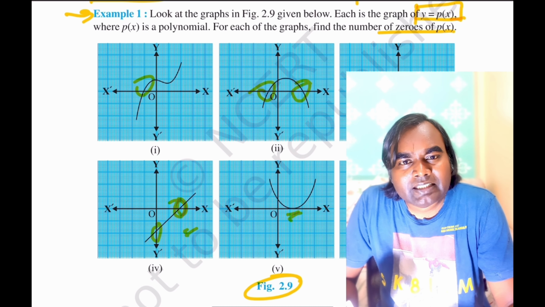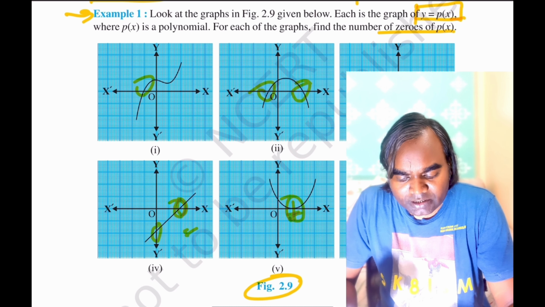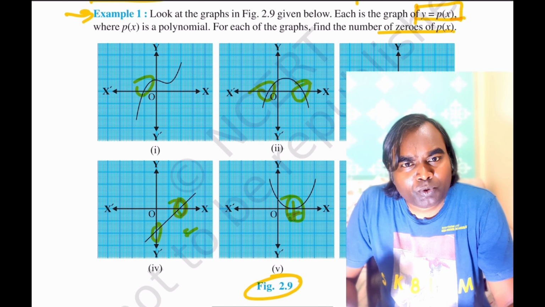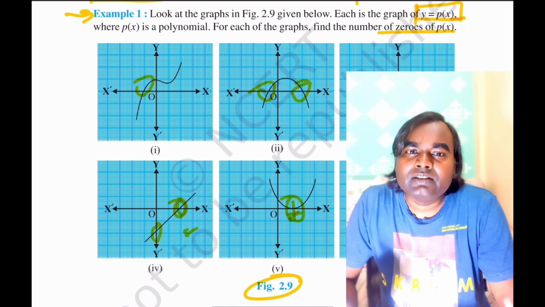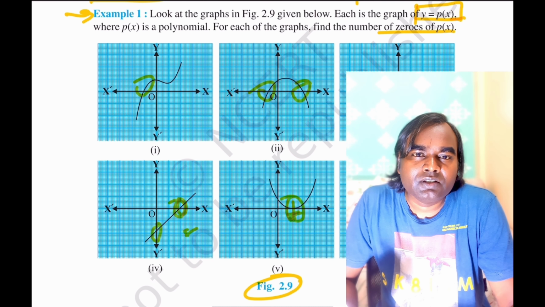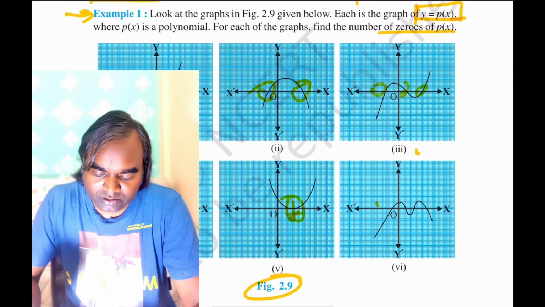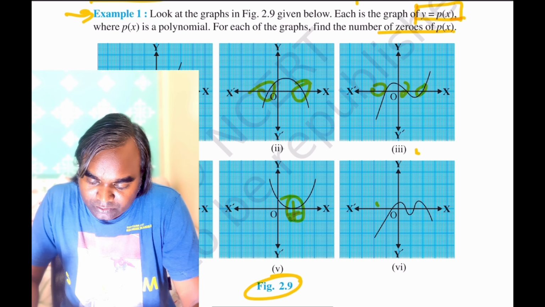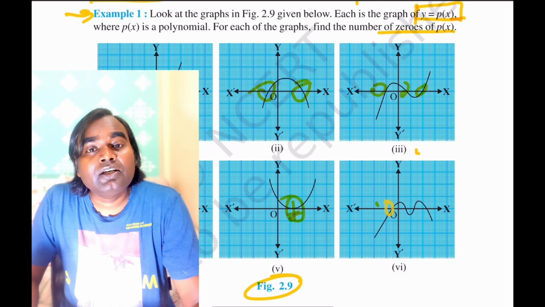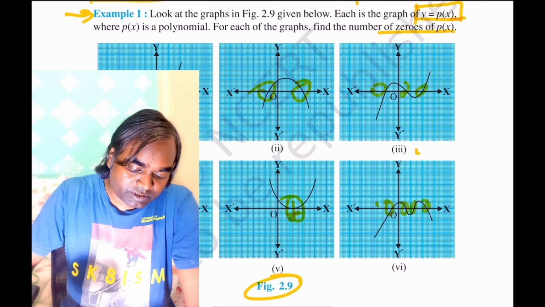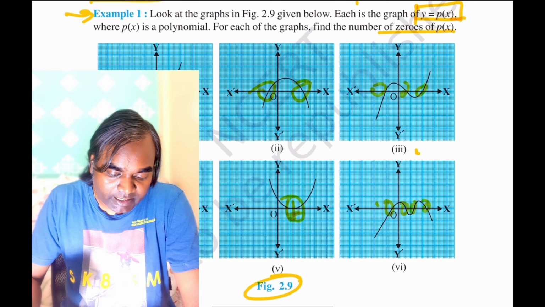It may be that, because this is a parabolic shape, it may be a quadratic equation with 2 coincident zeros, but at most you will say 1 zero. Here 1, 2, 3, 4 zeros, that means it is intersecting the x-axis at 4 places. So similarly you can find, right?